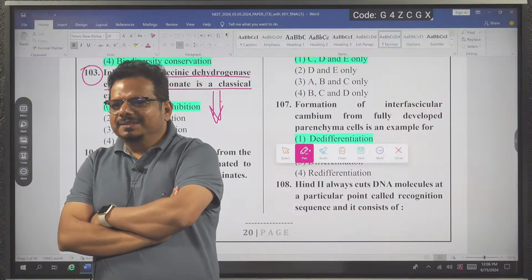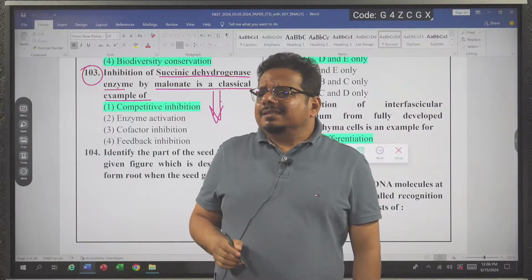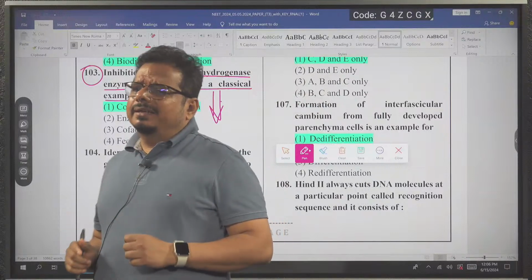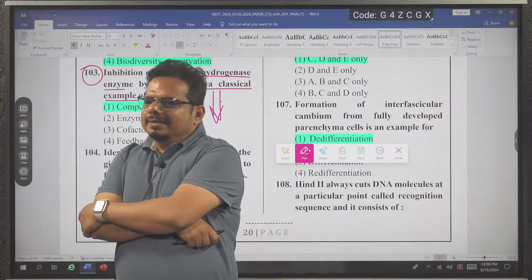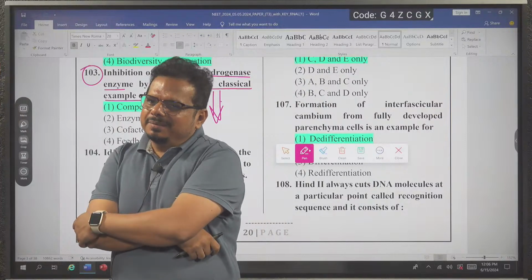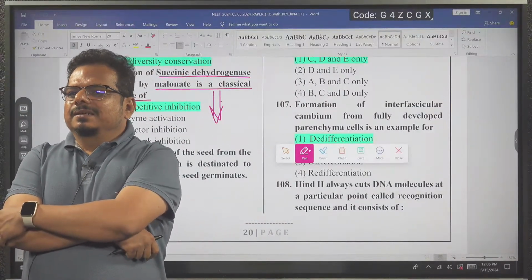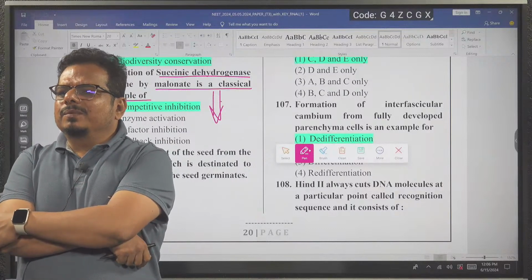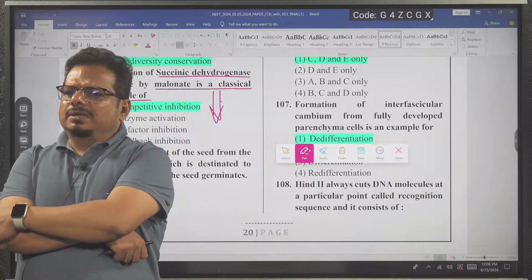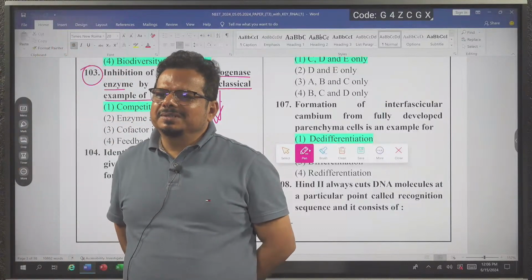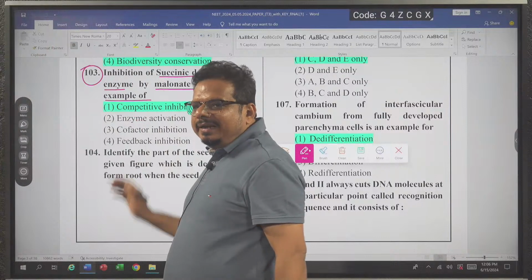Is it clear? Done? So suppose that in a cell, for the time being, there is no need of the Krebs cycle. The cell does not want to perform the Krebs cycle for a moment, meaning the cell wants to stop the Krebs cycle from occurring. How will the cell stop it? I am telling you, the answer is hidden here. So I am explaining this answer.